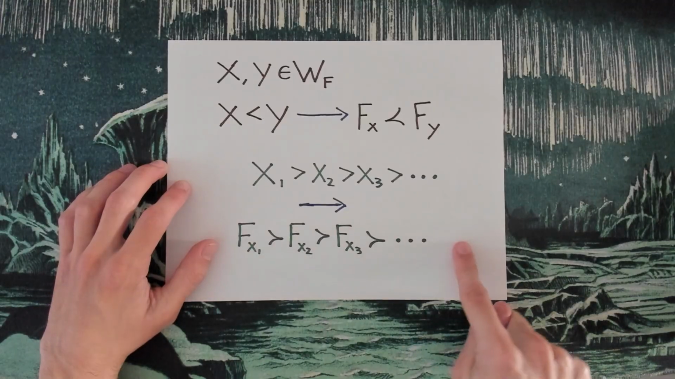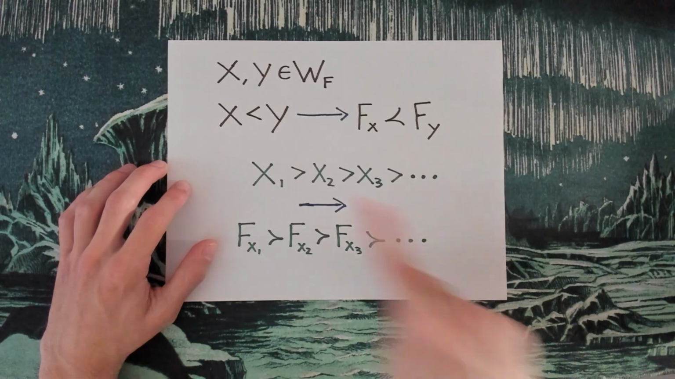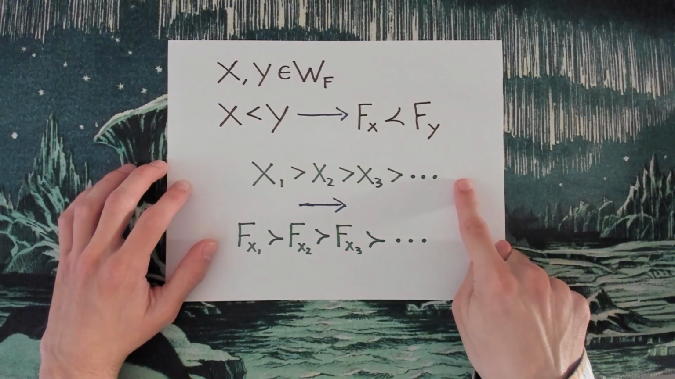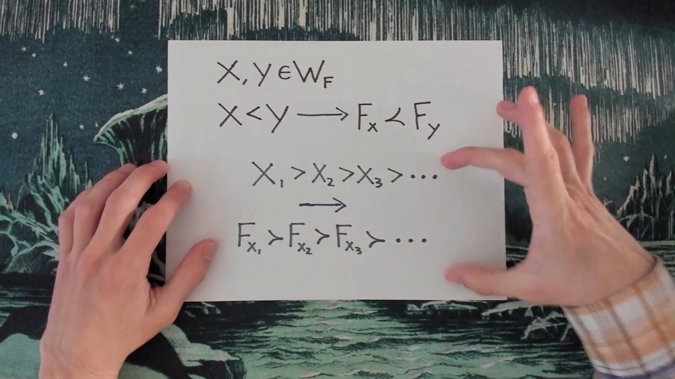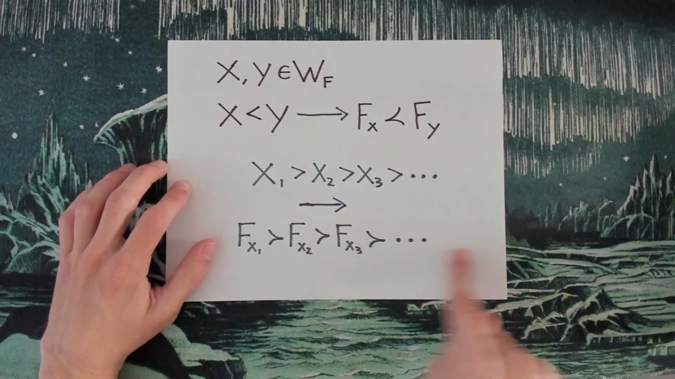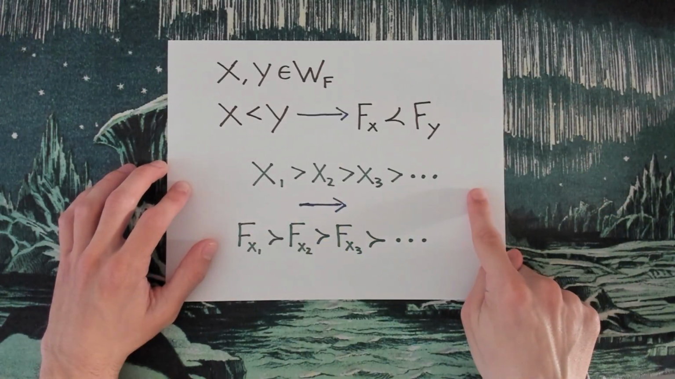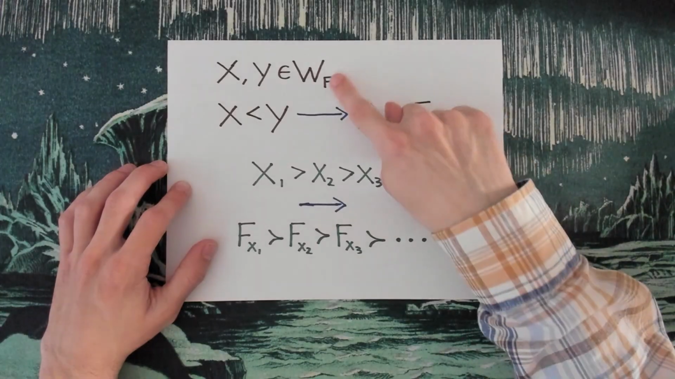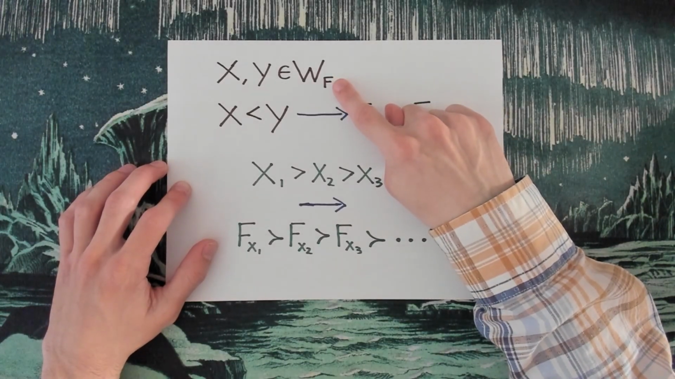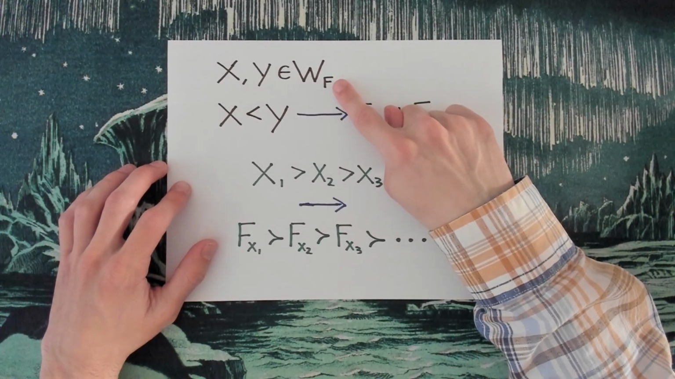So this can never happen, which means that this can never happen, right? Taking the contrapositive of this means not this implies not this. And what that means is that WF is a well-ordered subset.